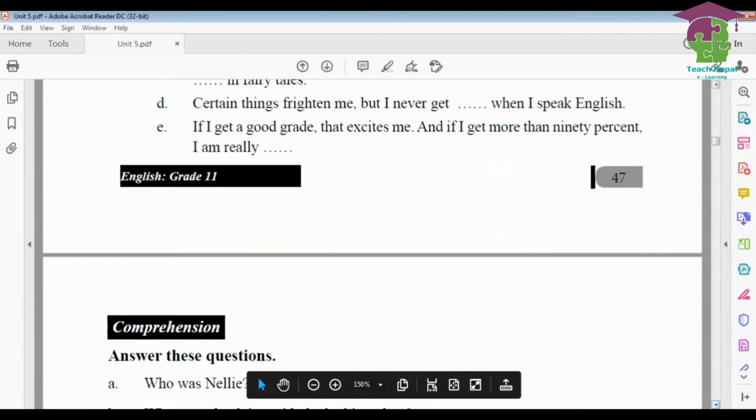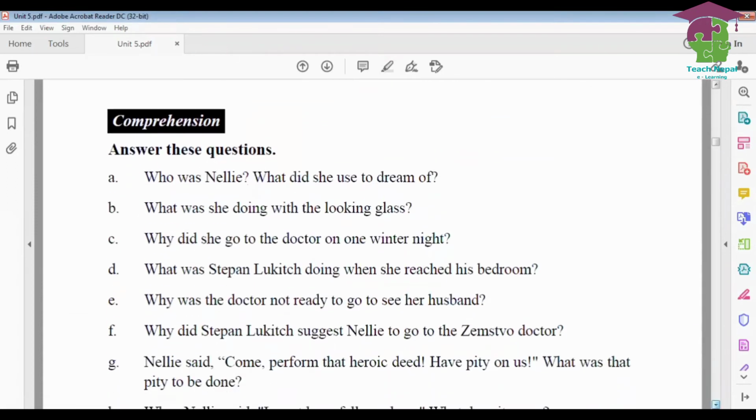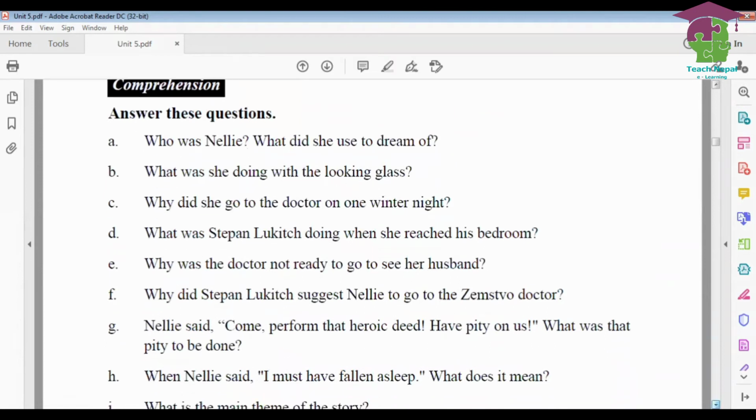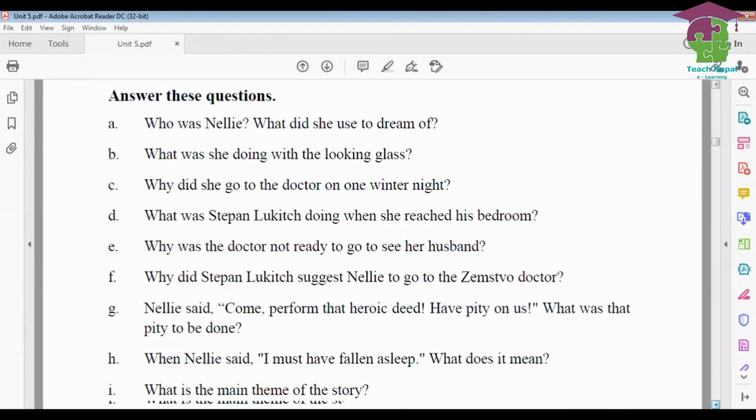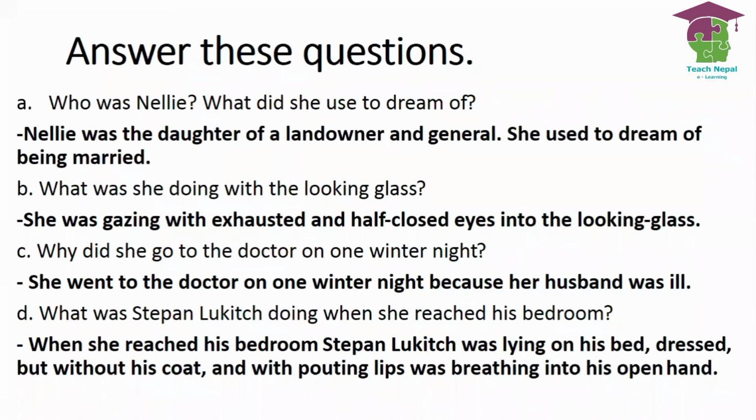Now here we come to the comprehension exercises. Number A to I have been given the story exercises, and you should be able to do these things. So here I have presented you the question answers also. Please get benefited. Now here the question answers.